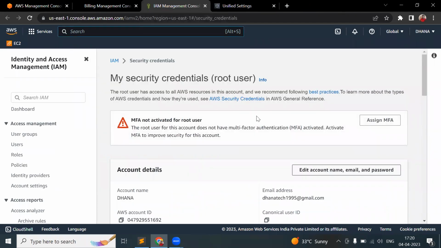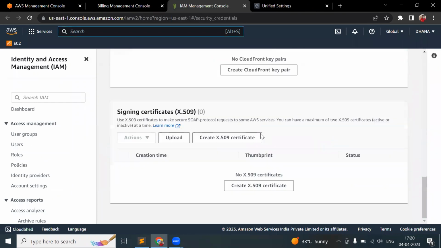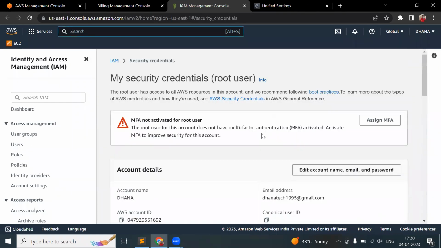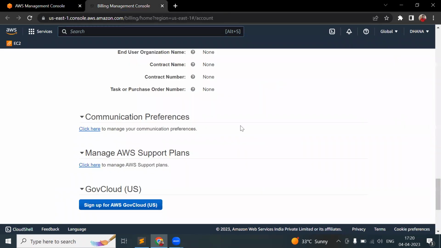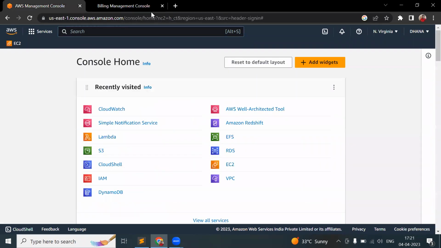Then we have security credentials. You can change your password or anything if you want, and you can add some additional security. MFA means what? Later we will come to this. If you see here, this is your account settings option.